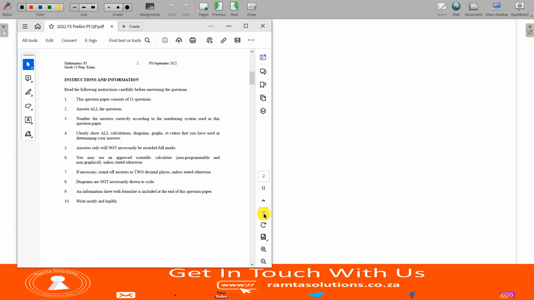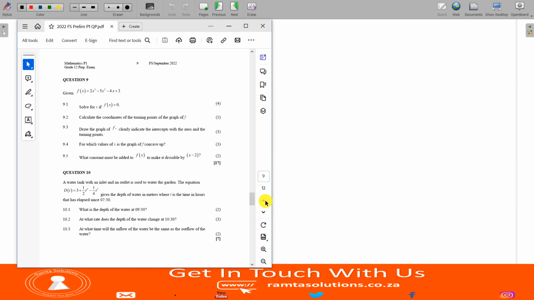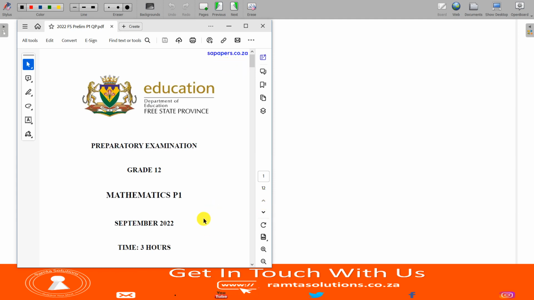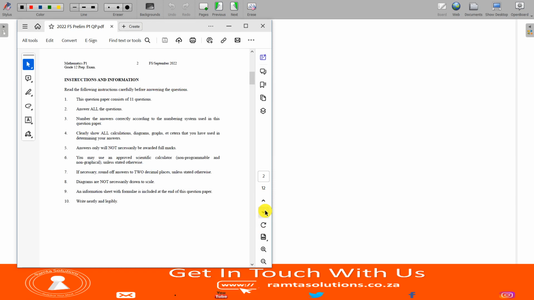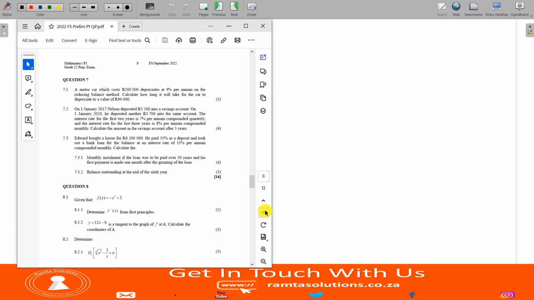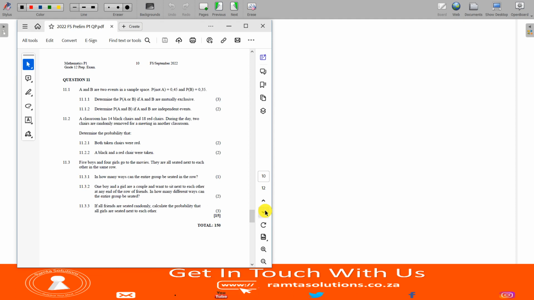So without any waste of time, let's check what this exam was like. Remember, probability is normally question 10, 11, or 12. So let's see what it was this time. And I forgot to mention this: we must thank SA Papers.co.za for this clean paper. Let's thank them. Question 10, no. So, this one will be in question 11.